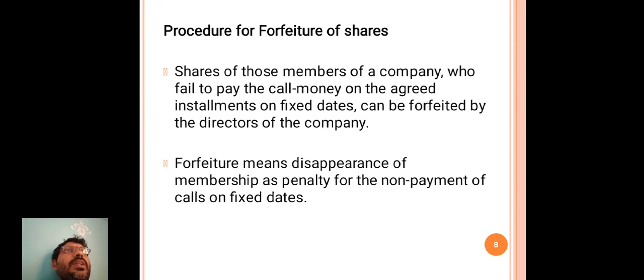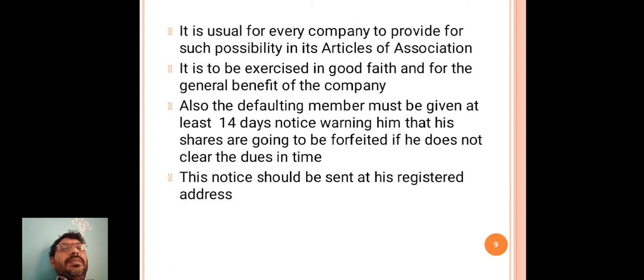So here the meaning of forfeiture is disappearance of membership as a penalty for the non-payment of calls on fixed dates.